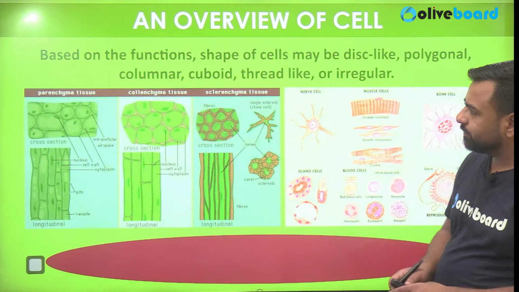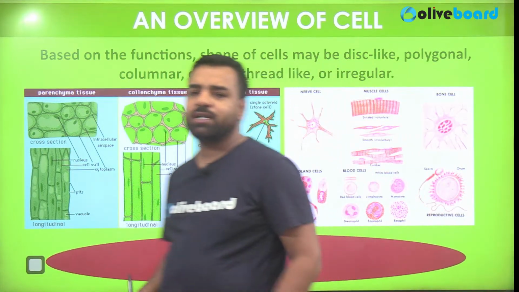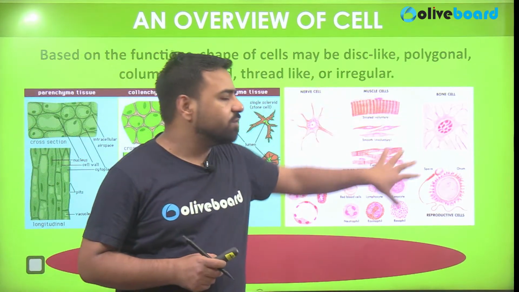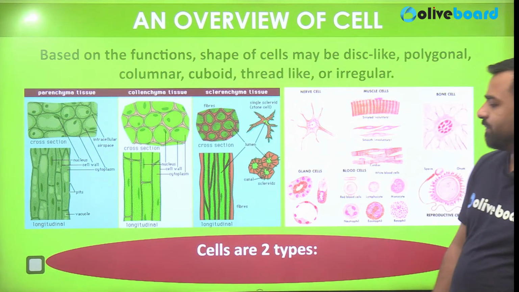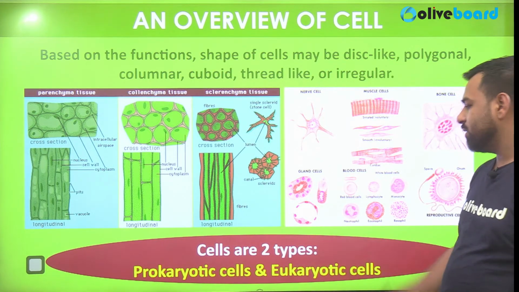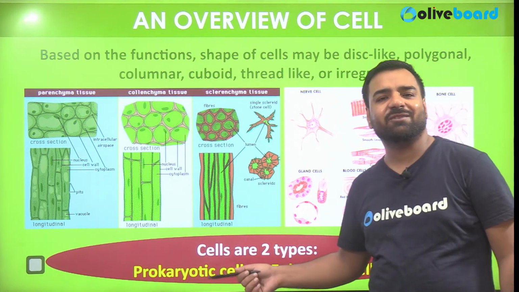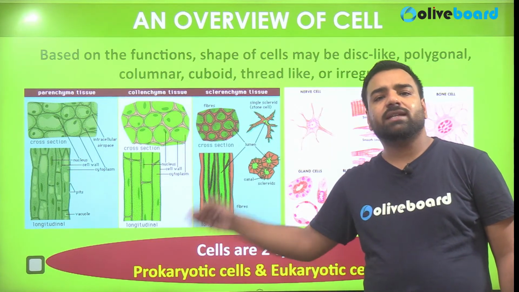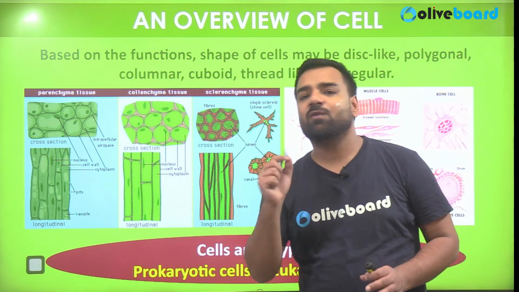Now, if I talk about the plants, plants have different kinds of tissues, and humans or animals have different kinds of tissues. These are the tissues present in animals, and these are the tissues of the plant cell. As discussed, cells are of two different types. They may be prokaryotic or eukaryotic, depending on whether they are fully developed, eukaryotic, or undeveloped, prokaryotic. Here kingdom Monera comes in, where the example can be taken as bacteria. What about eukaryotic cells? These are the cells which are fully developed.